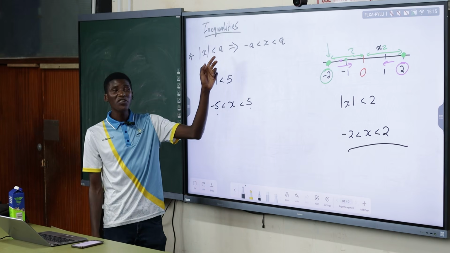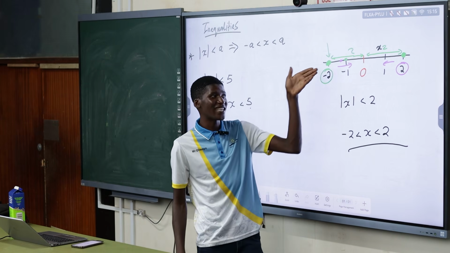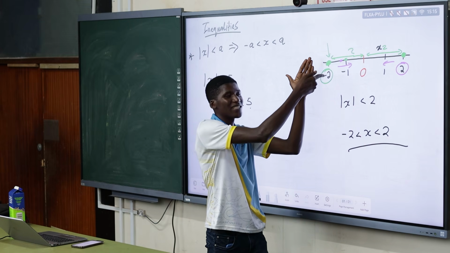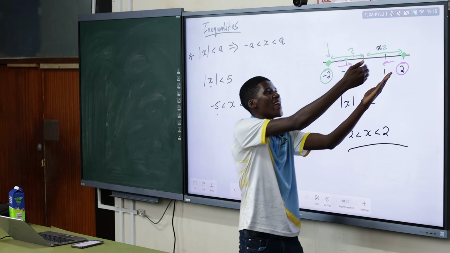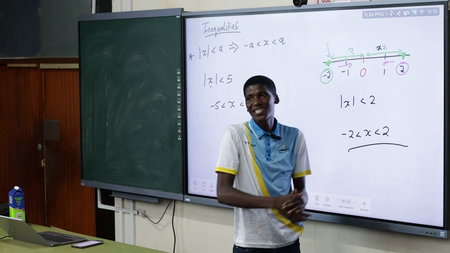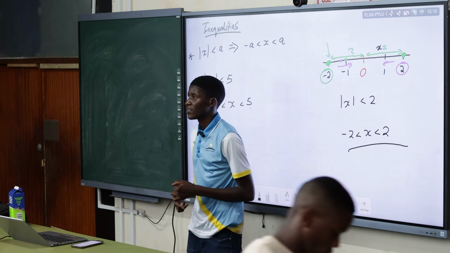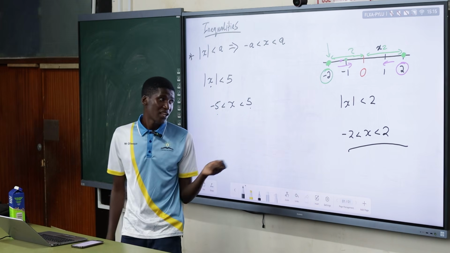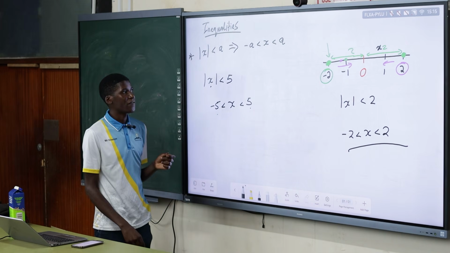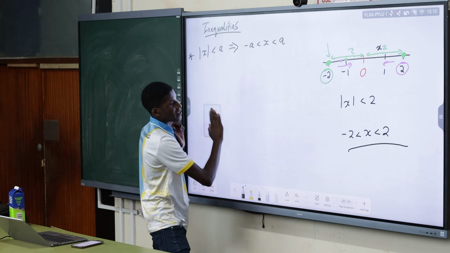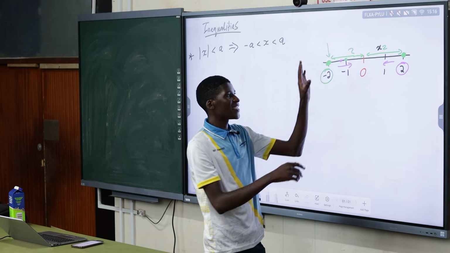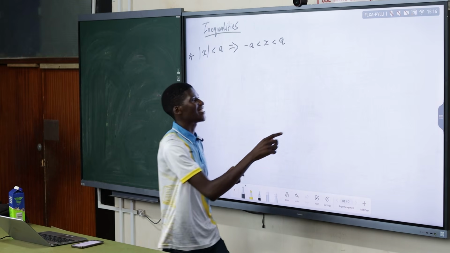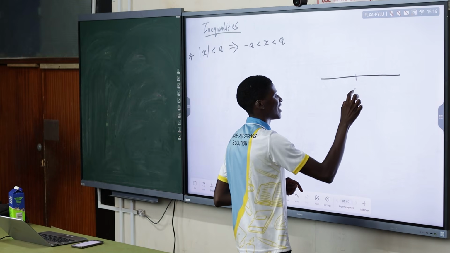You see it. With less than, we express it like this, and you agree that it is here. So when writing it mathematically now, if it is here, it means it's greater than negative 2. If it is here, it means it's less than 2. When it is less than 2, it is like this. You see it. Yeah. So this is the first law of absolute value. That's the first one. Let's do the same thing with the illustration, because I believe it is better to see it in an illustration, because you can just get the answer right there.